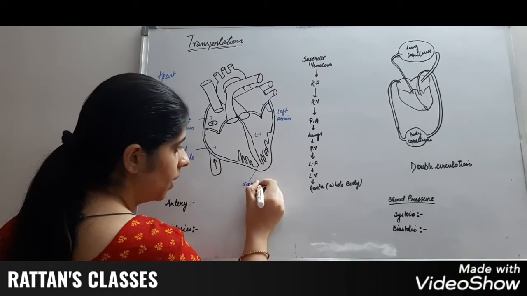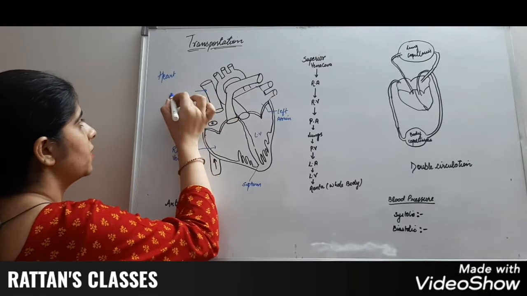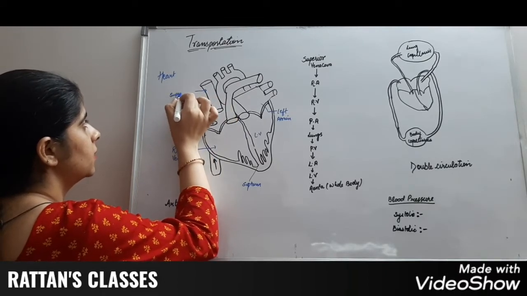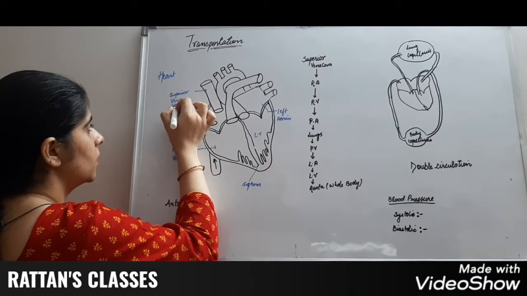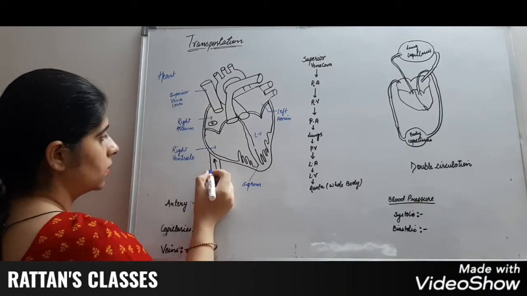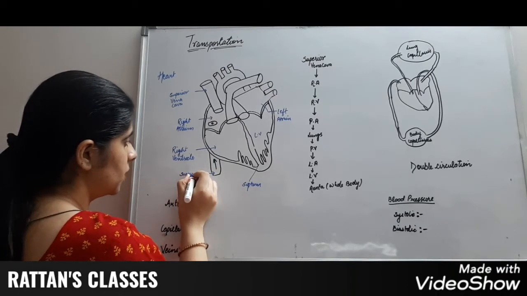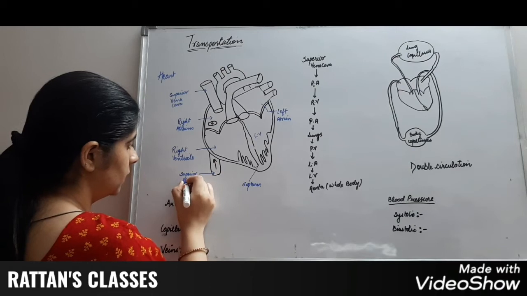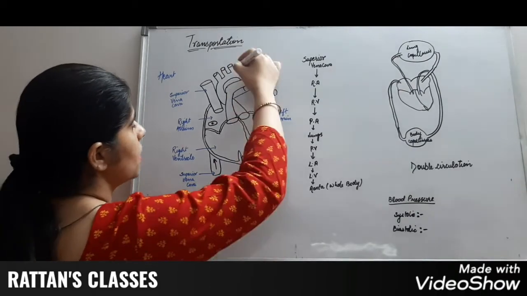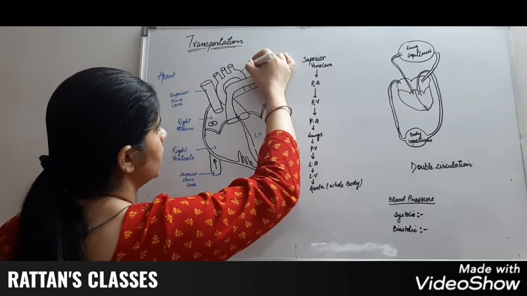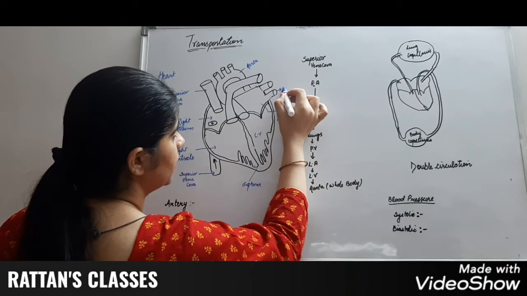dividing the parts of the heart. This is vena cava, superior vena cava, this is also superior vena cava, this is aorta taking blood to the body. These are pulmonary veins.